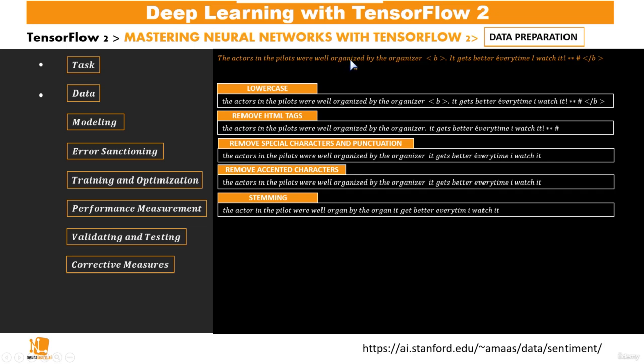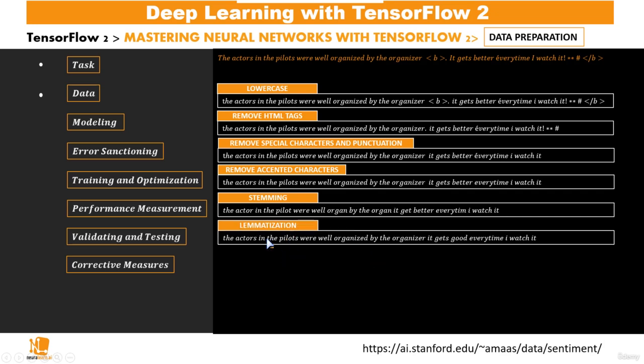But in the case of organized and organ, these two don't mean the same thing, and organizer and organ also don't mean the same thing, so stemming leads to some errors. Hence, although stemming originally has the purpose of trying to make our input text more efficient, it leads to these kinds of errors, so it's not used in practice.